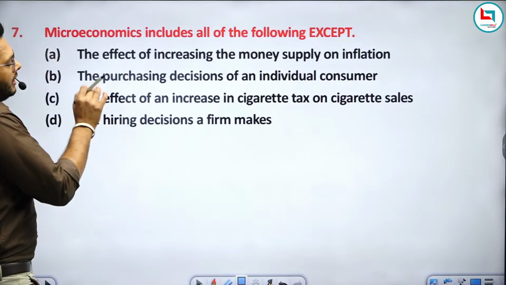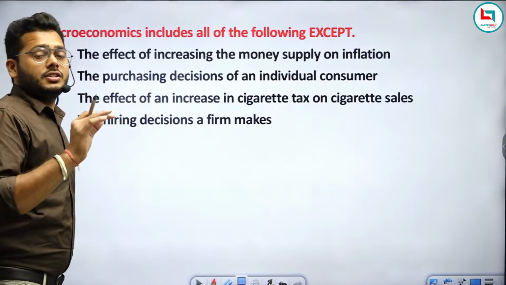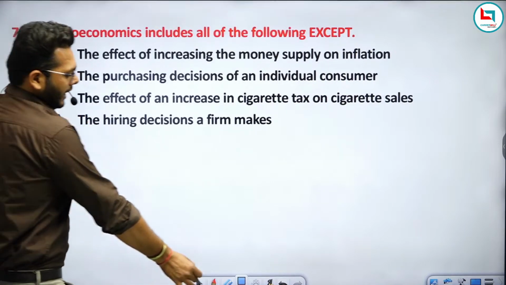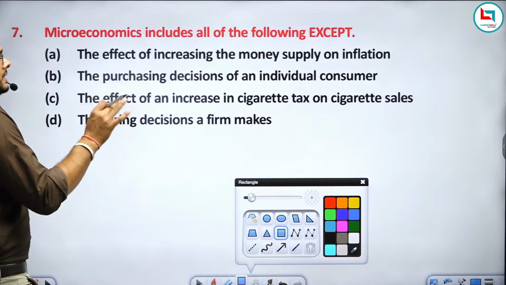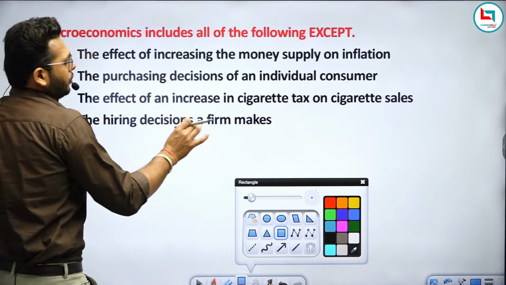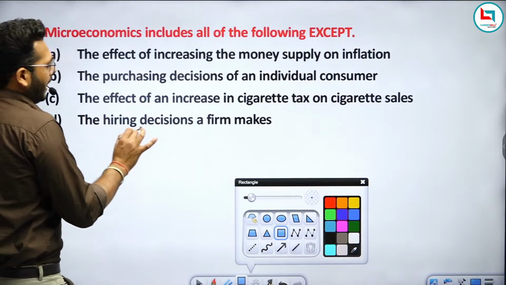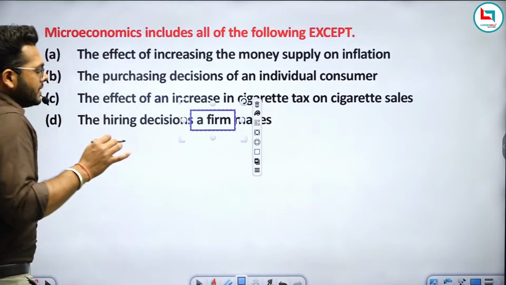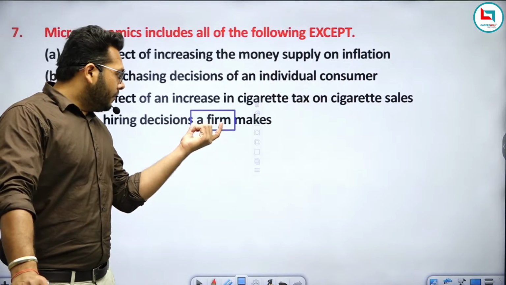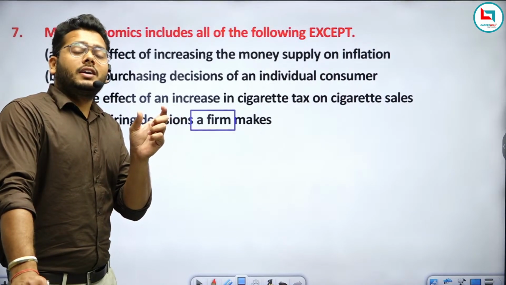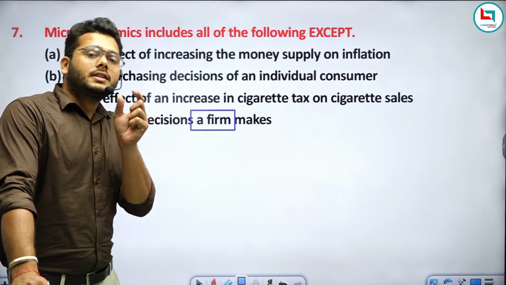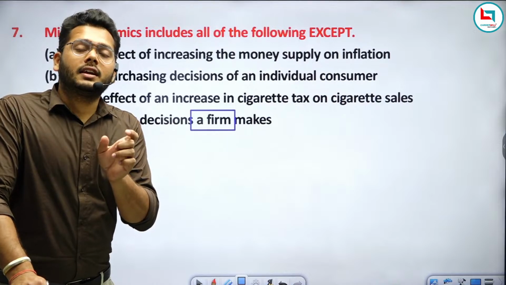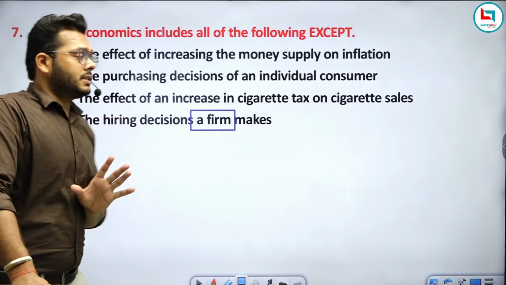In these options, only one option is not related to microeconomics. So let's eliminate the options by understanding every option. First, what is the meaning of the hiring decision a firm makes? Here we are talking about a single firm, and if anything is studying a single thing, then we can say it is related to microeconomics.